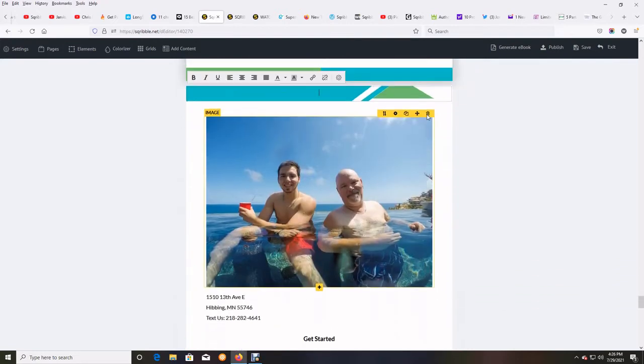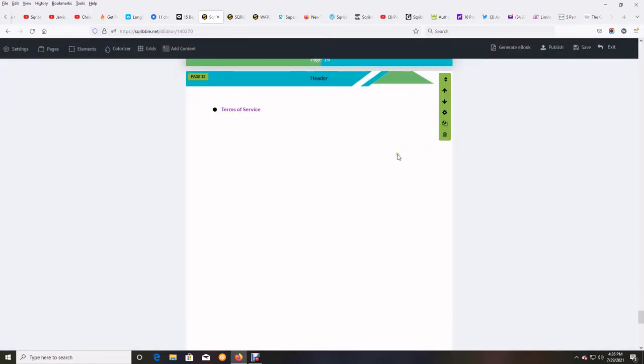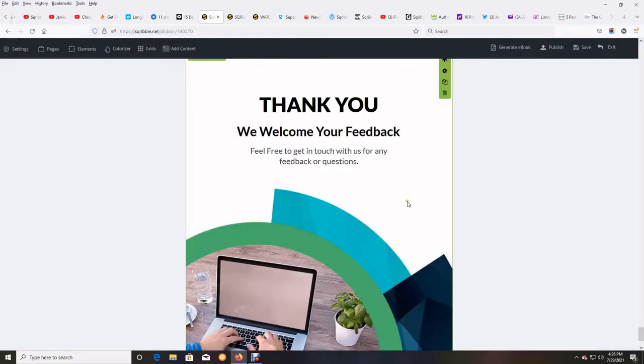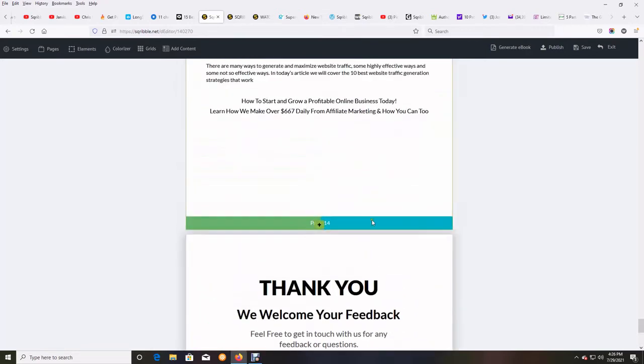I'm actually going to get rid of this page. So it's as simple as, see how when I get rid of a page, it's just on the edge here. So now I don't want this page neither. I don't want this page. I'm just going to delete it. I'm going to leave the thank you. I like that.